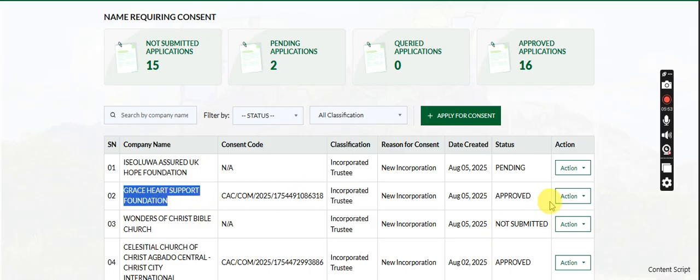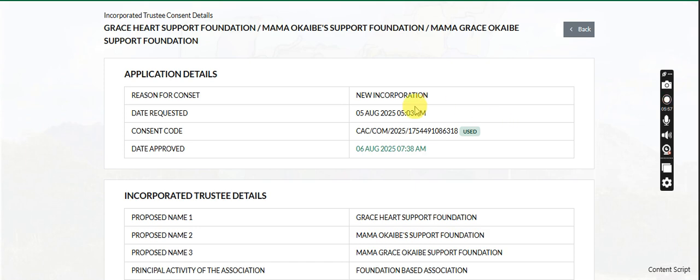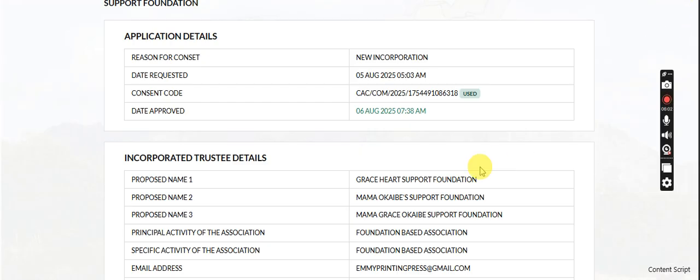So let me show you the proposed names. When I submitted the first time, I submitted Grace Heart Foundation, Mama Okaibe Foundation, Mama Grace Okaibe Foundation. You can't believe that. It was denied. So after the denial, I had to think of something.